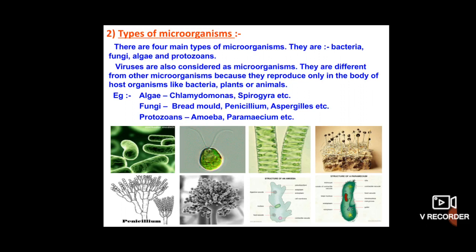In the next class, we are going to discuss more information regarding the classification of microorganisms, like what the nature of bacteria is and how it looks, what kind of reproductive and life process activities take place in bacteria, and what the shape and structure of the bacteria, fungi, algae are. These are the concepts we are going to discuss in the next class.